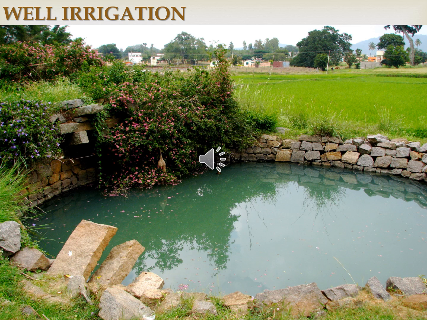Well irrigation is the most important source of irrigation, apart from canal irrigation. There are a lot of wells. It is a cheap, dependable and popular source of irrigation in the country.